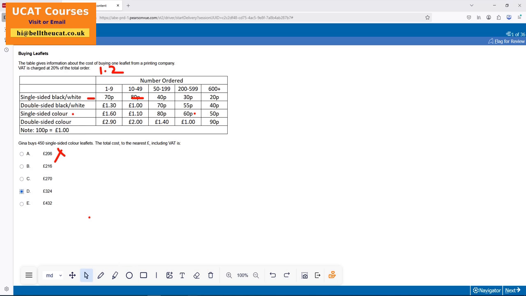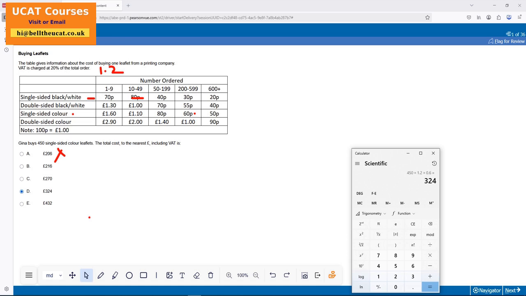So what I did was, again, no-look calculator. I'm using a desktop, and on the desktop I'm using my numerical keypad, and then boom, boom, boom, boom. So that's all we're looking at. 324. The second way of doing the same question would have been, as I told you, looking for an answer which is a multiple of 1.2. Boom. This is not an answer that's a multiple of 1.2.